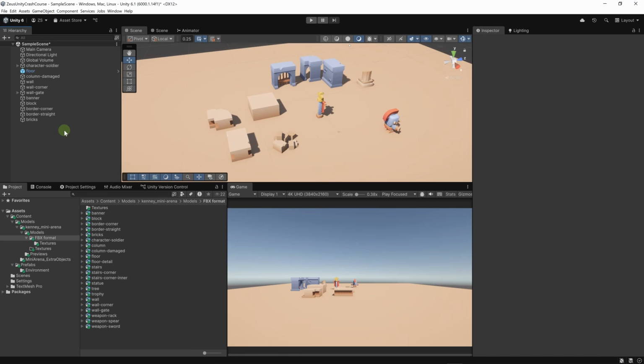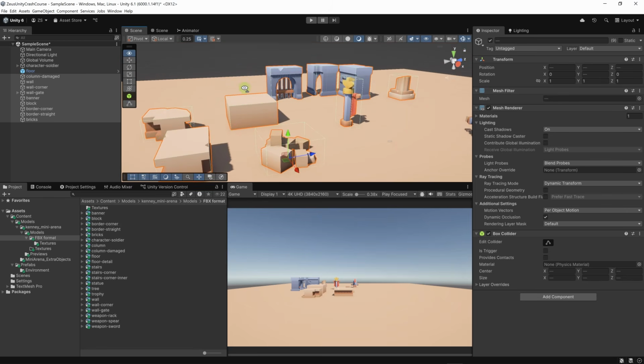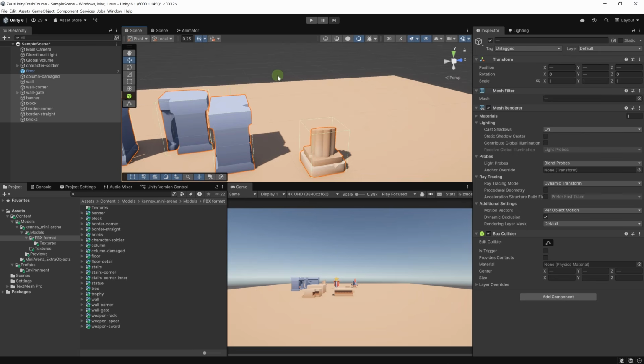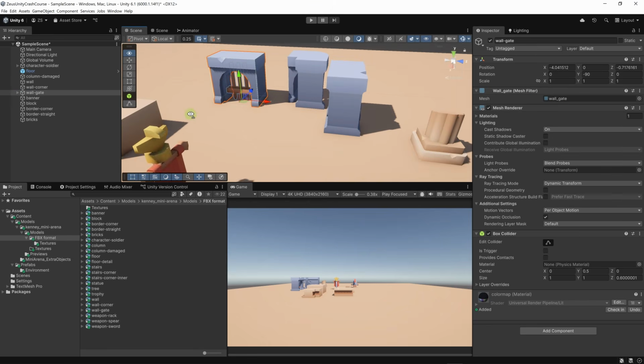What we did here is we severed the link between these objects and the model files here, the FBX files, with all of the models selected. Let's add a component, box collider. We have a box collider on each of these items. For the destroyed column, this is fine. For the walls, it's also fine.